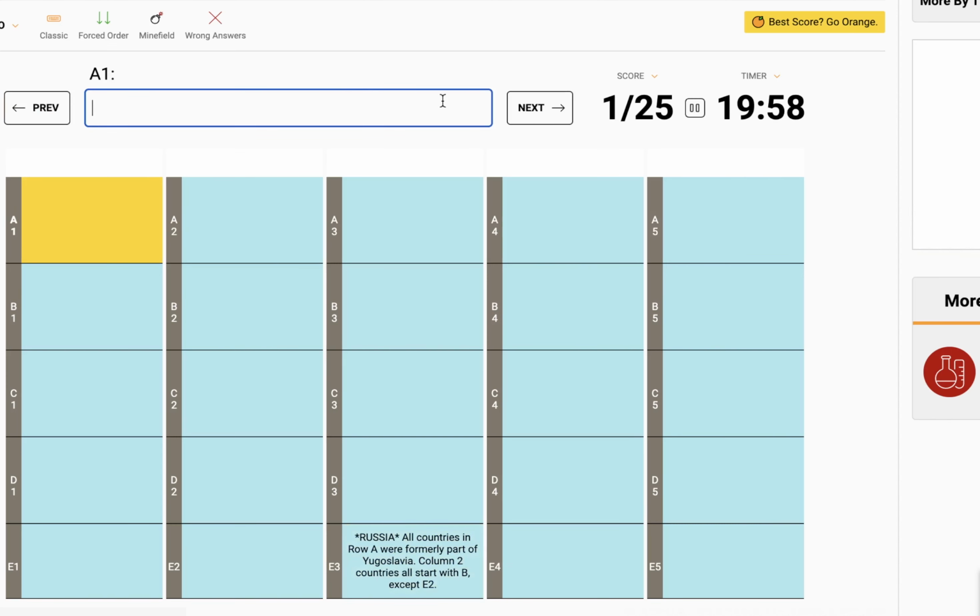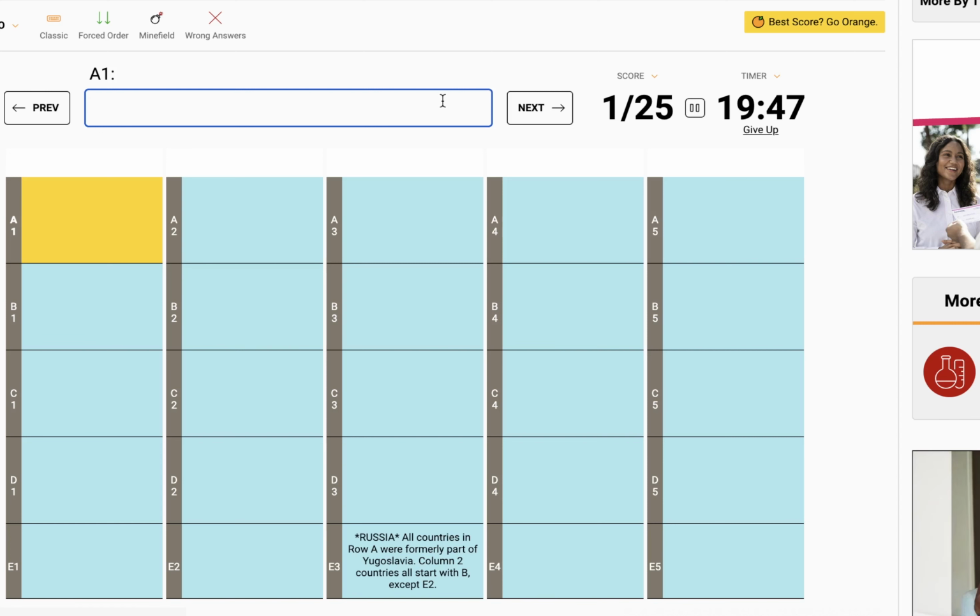Alright, so we're starting with E3 and we're given Russia. All countries in row A were formerly part of Yugoslavia. So we're talking Croatia, Serbia, probably Bosnia. And then column 2 countries all start with B except E2.